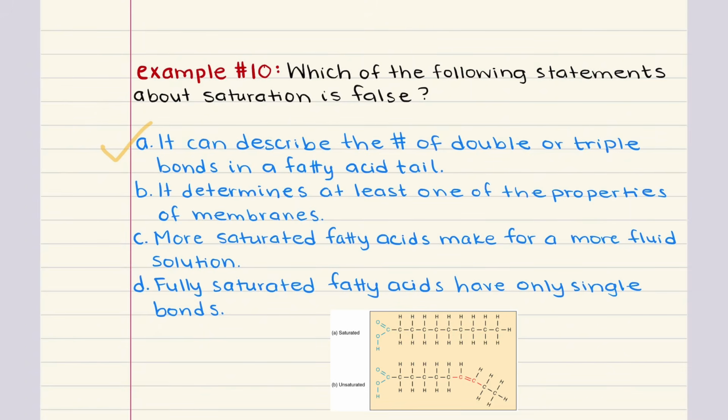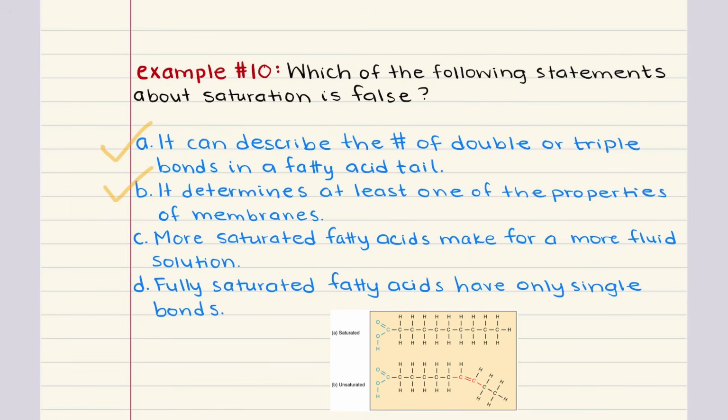B says it determines at least one of the properties of membranes. This is also true. The degree of saturation in fatty acid tails affects membrane fluidity. So more unsaturated tails lead to more fluid membranes, while saturated tails pack tightly and make membranes more rigid. So this is a true statement.